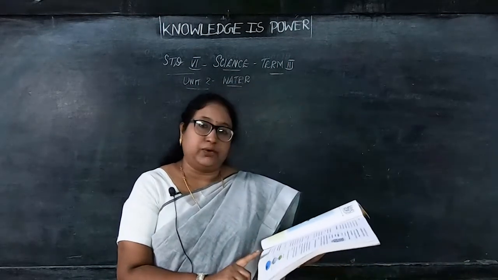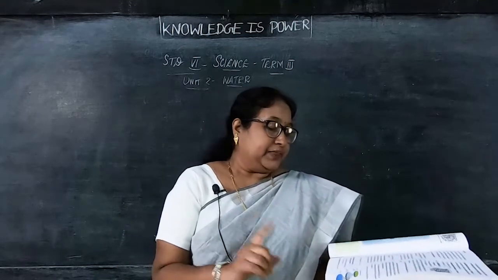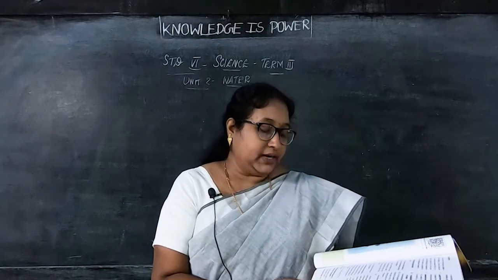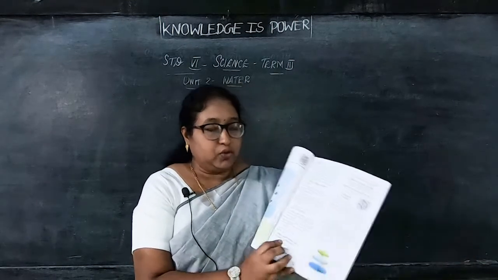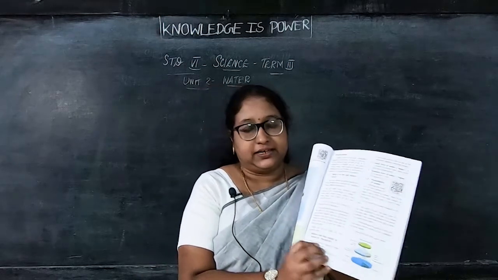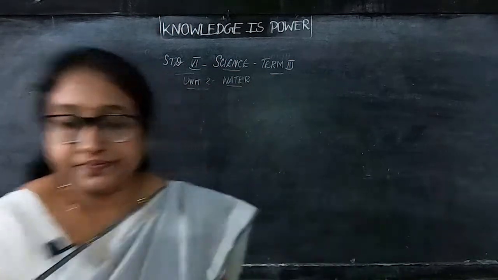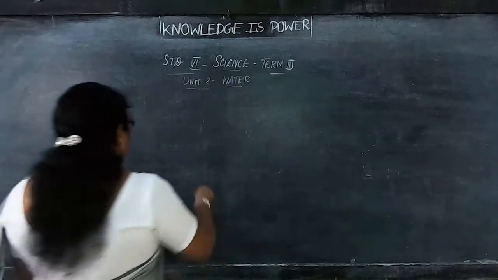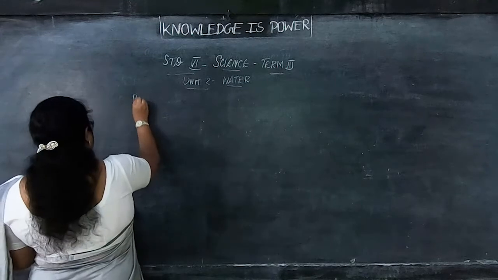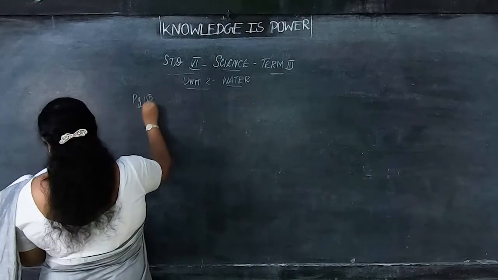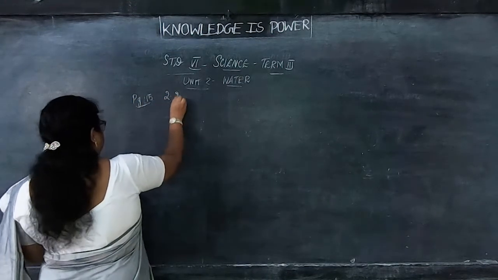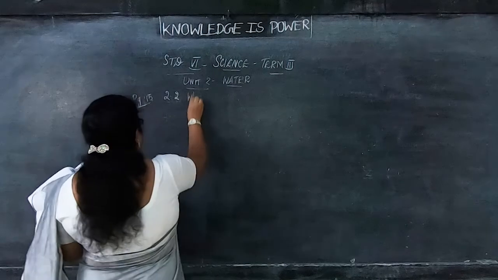With this 2.2 on this page, this will be your detail 1 answer. The question is 2.2, the question is the detail 1. That is page number 15, 2.2. So what is the question given there?